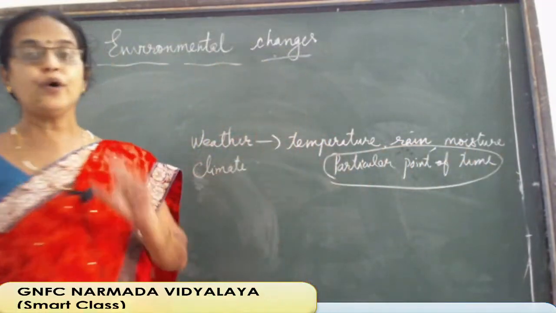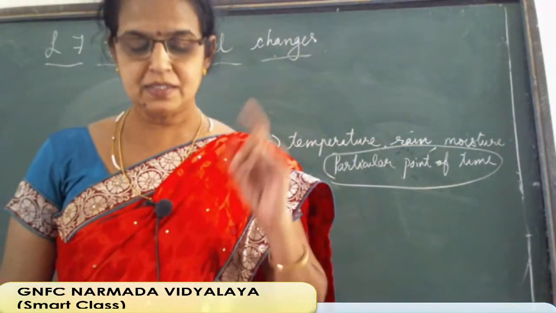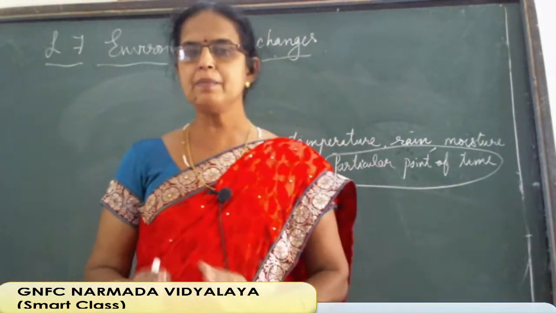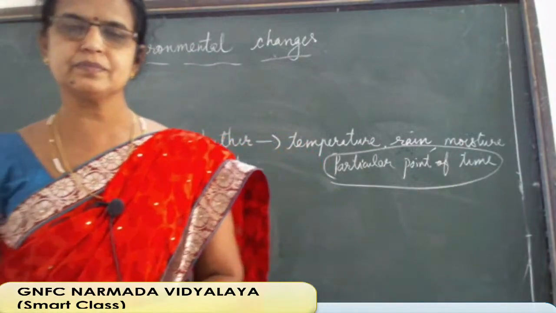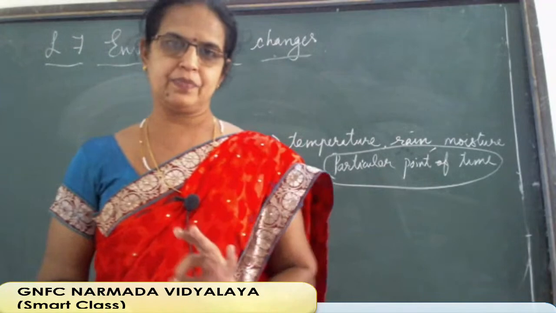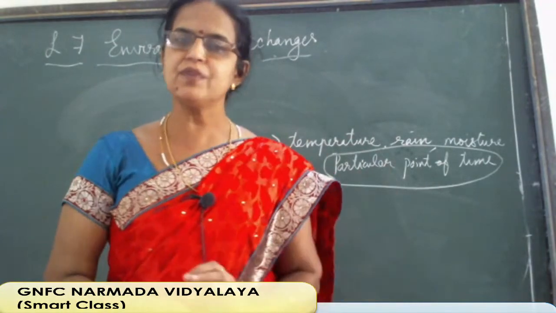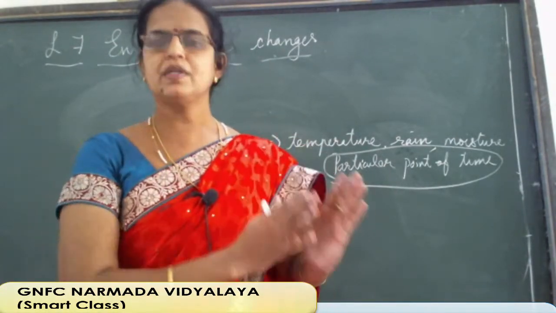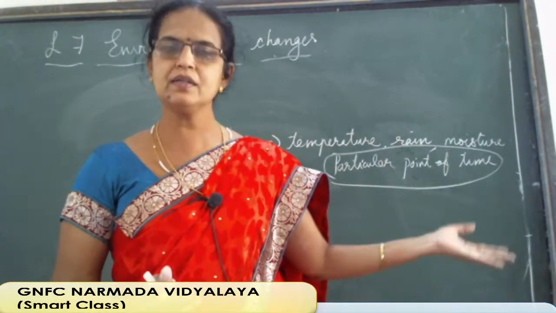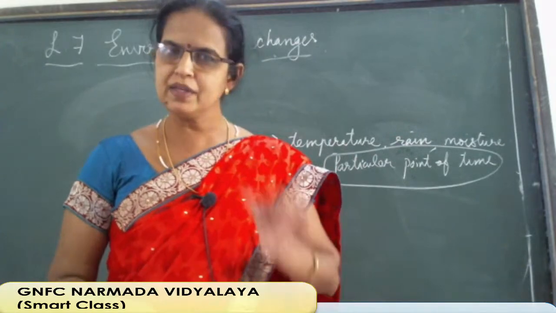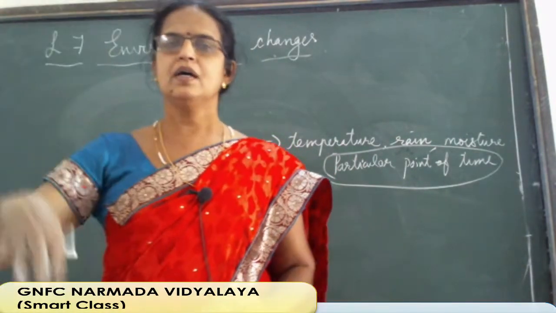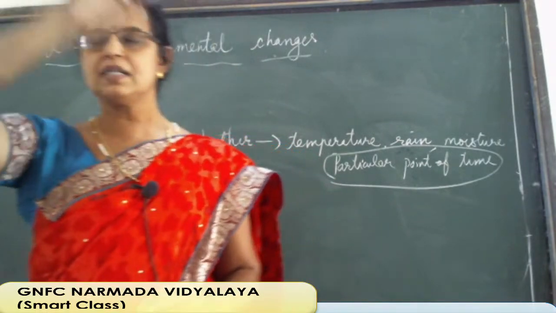Point of time. This is known as weather. Particular point of time means today morning, what is the weather; that is a particular point of time. And today afternoon, what is the weather; now we are considering the afternoon weather at a particular point of time. Today evening and morning, afternoon and evening, definitely the weather will be changing